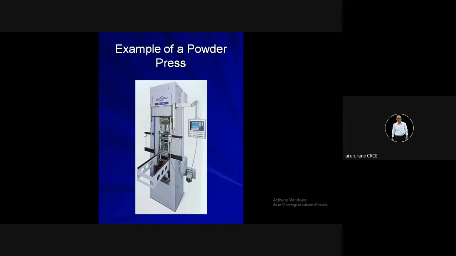Edible biscuits manufacturing, chocolates manufacturing, medicine tablets manufacturing, and metal products manufacturing, the procedure remains the same. There is a lower punch, a die, and an upper punch. The lower punch moves inside the die, the die corresponds to the shape, and then powder is fed. It can be metallic powder, biscuit powder, chocolate powder, anything. Then the upper punch descends down and compacts it.